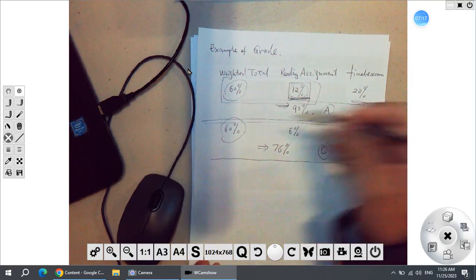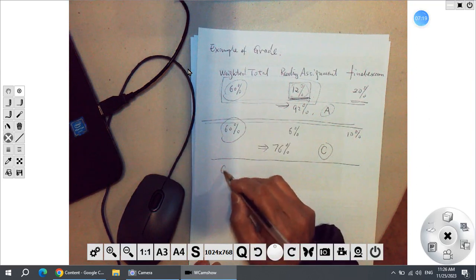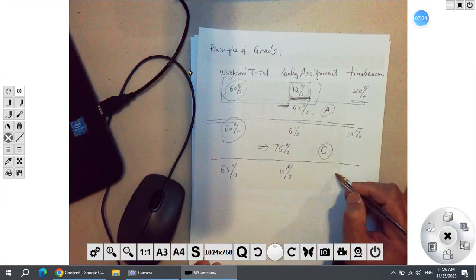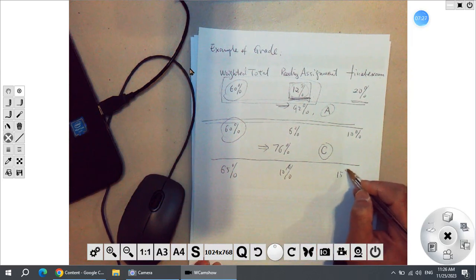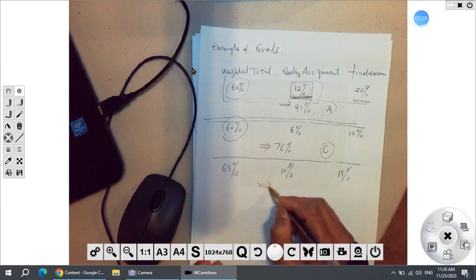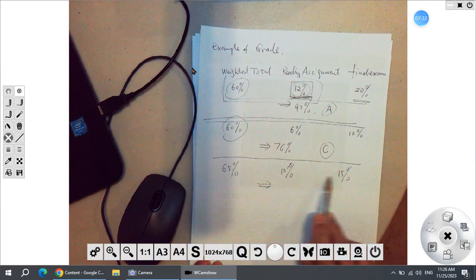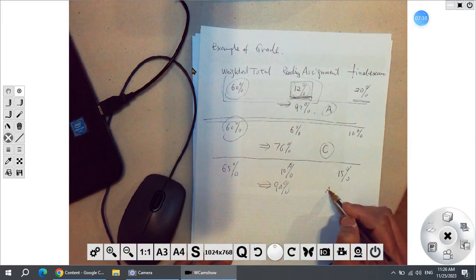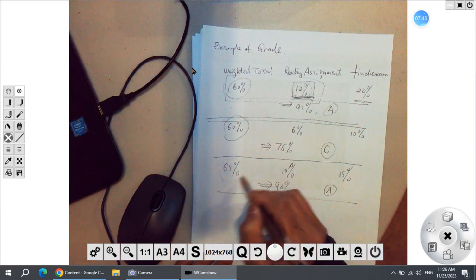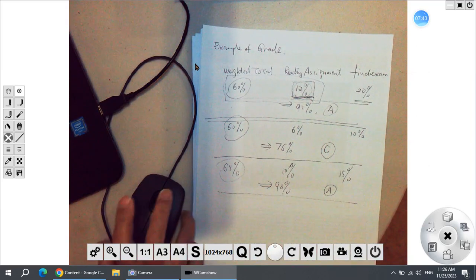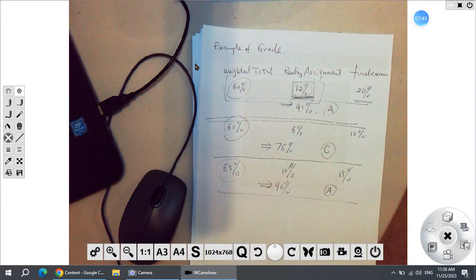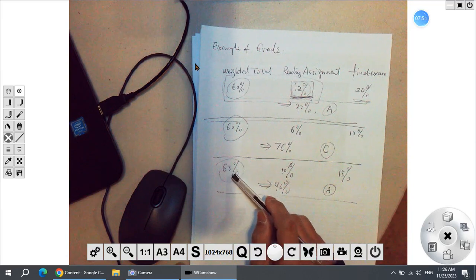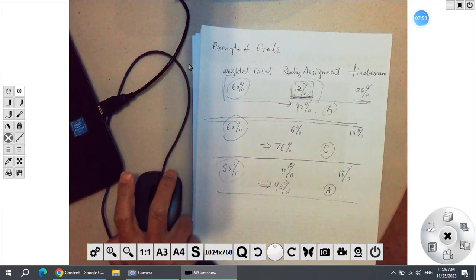Of course, maybe now you have 65. Then you have 10% in the reading assignment and 15% in the final. This will give you 65, 75, 85, 90. It's 90. This is also an A, right? So it depends. You can try yours. All right. I gave this example so you can understand which location you are standing in. Okay, so this is the example of the grade.